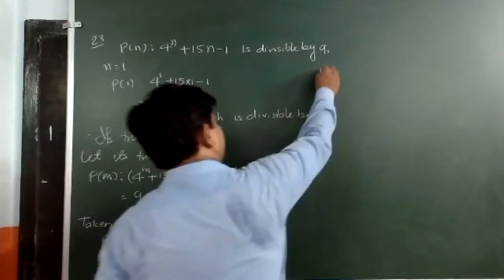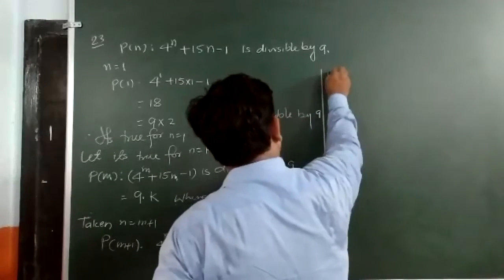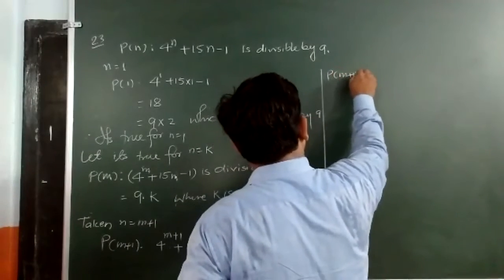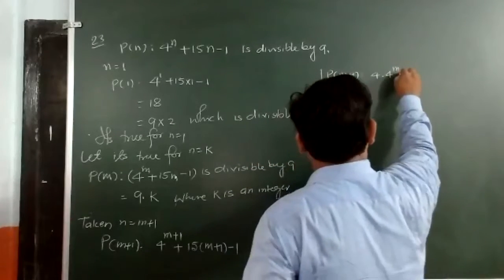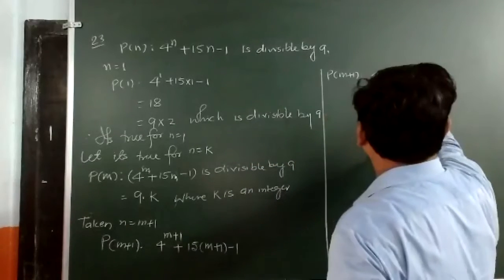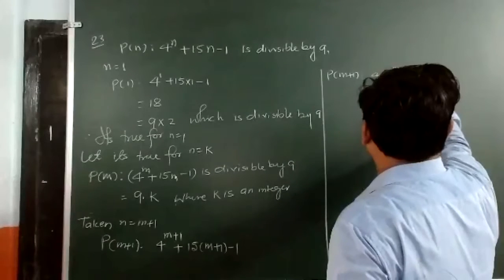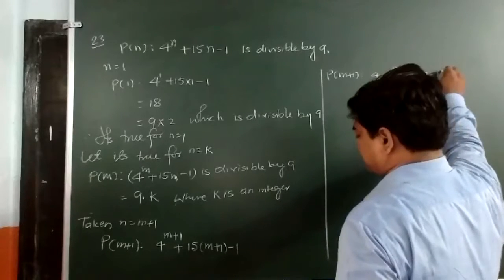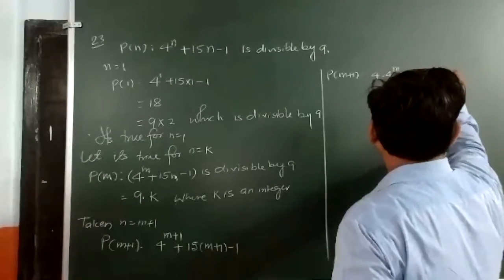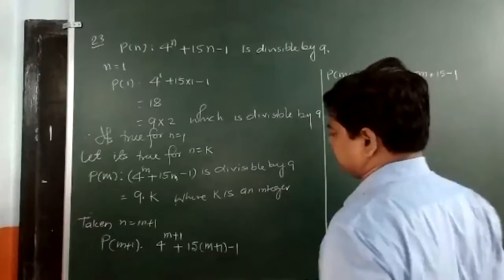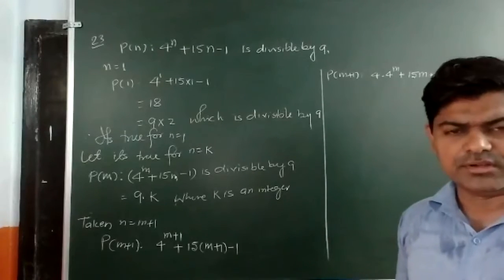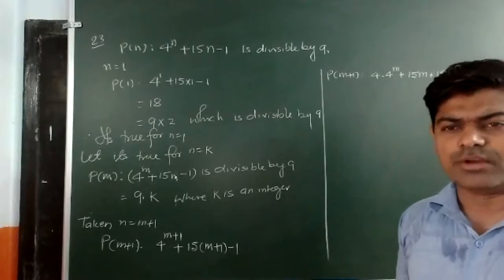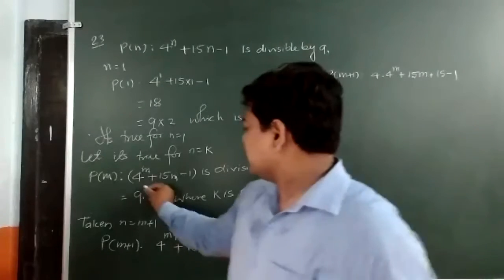When I simplify, I find 4 to the power m plus 1 can be written as 4 into 4 to the power m plus 15m plus 15 minus 1. As I told you previously, our requirement is there in this form.